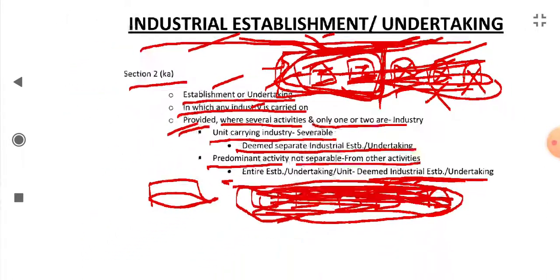So this was industry, controlled industry, and industrial establishment or undertaking.